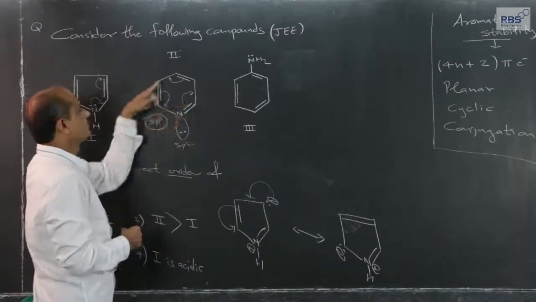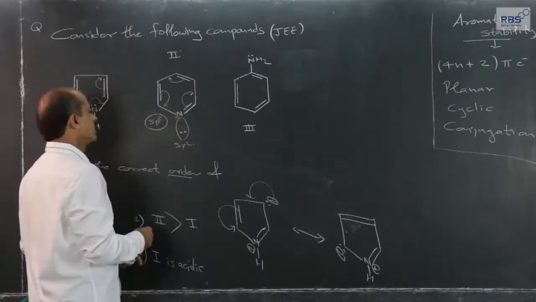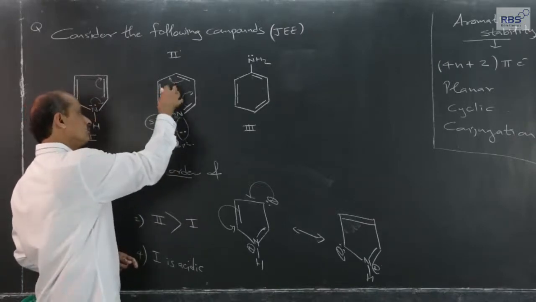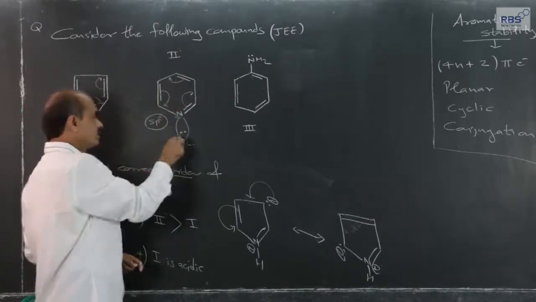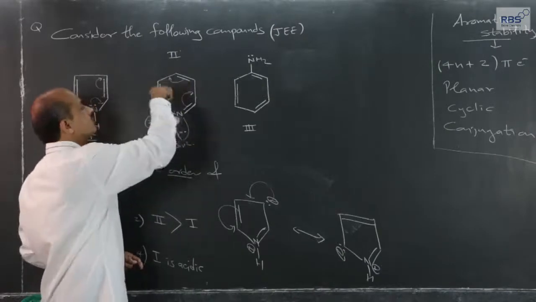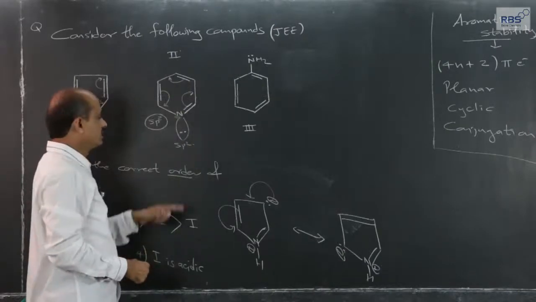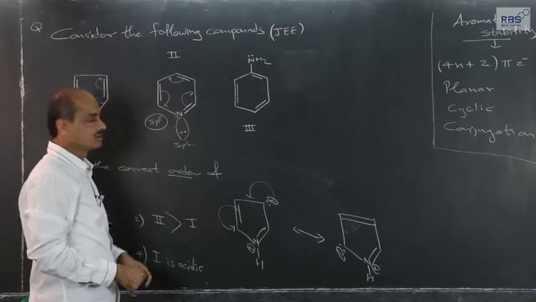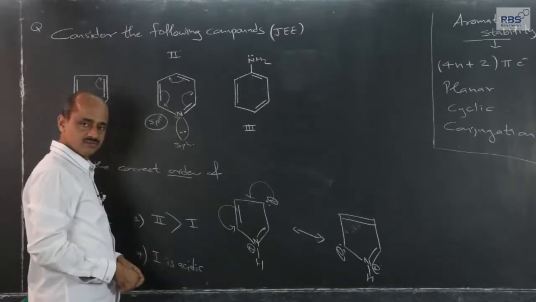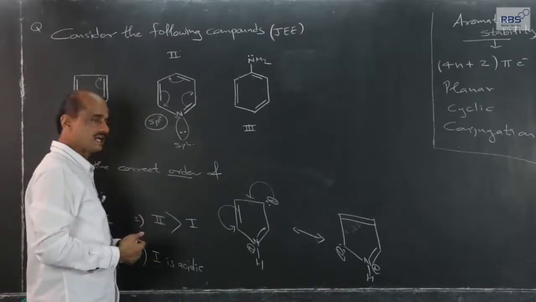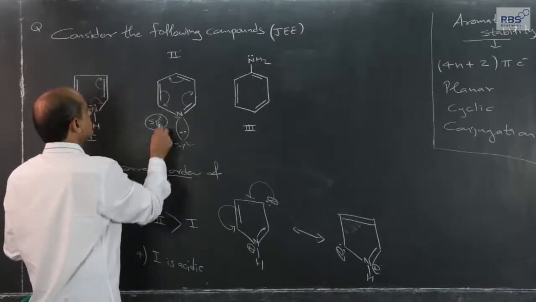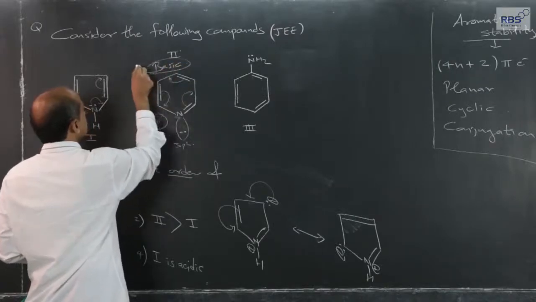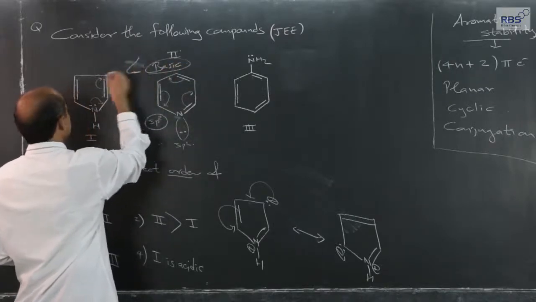It cannot be part of various resonating forms, and therefore, although this is an aromatic compound, the ring is aromatic and stable, the lone pair on nitrogen is not part of various resonating forms. Therefore, as compared to this, this lone pair is easily available for H plus ions or any other species which can accommodate, hold, or attract the lone pair. So, this one is more basic than this one.